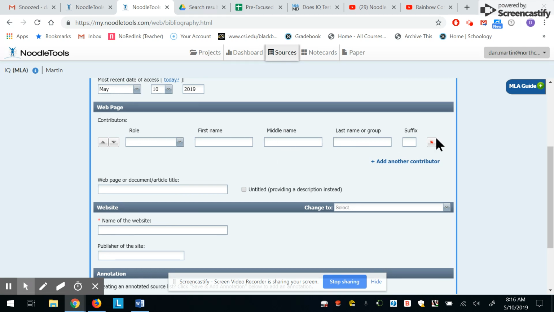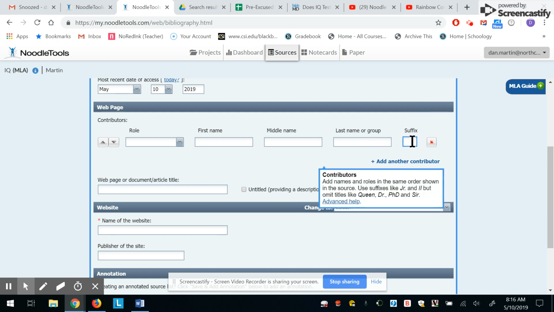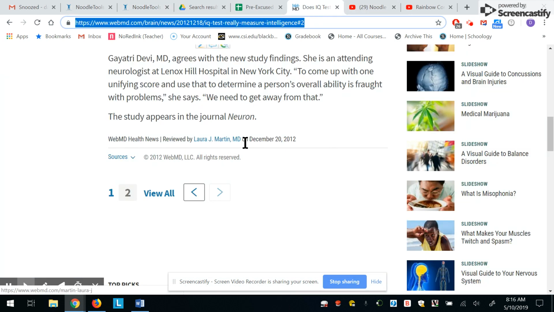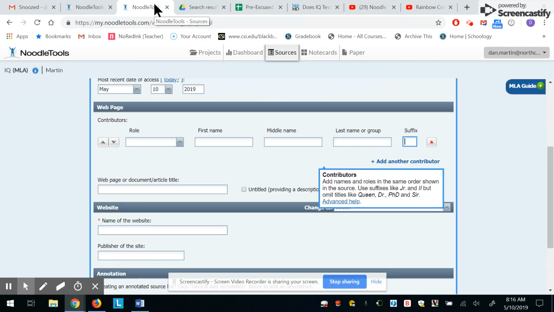I need a first name, a middle name, a last name, and if she has a suffix, her suffix. Let's see if it gives me, yeah, I'm going to put the MD in there. So when we looked at that, her name is Laura J. Martin, MD, no relation to me. Laura J. Martin, and she's a medical doctor, so that's an MD.